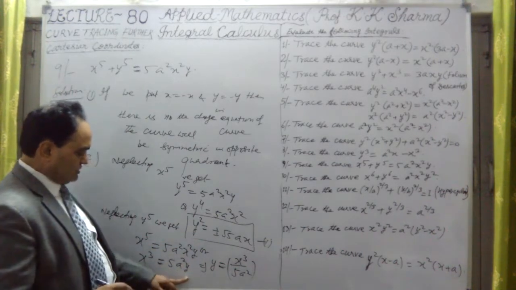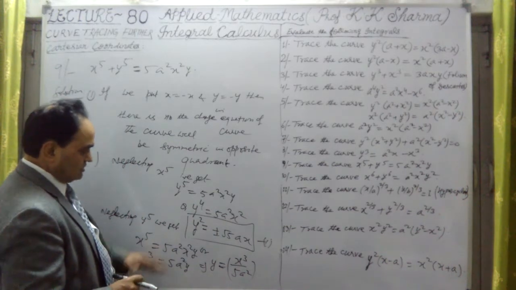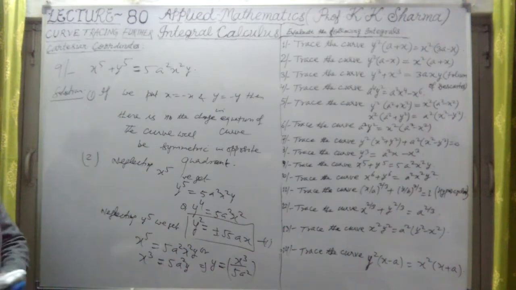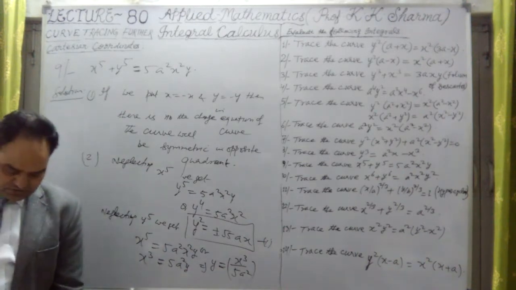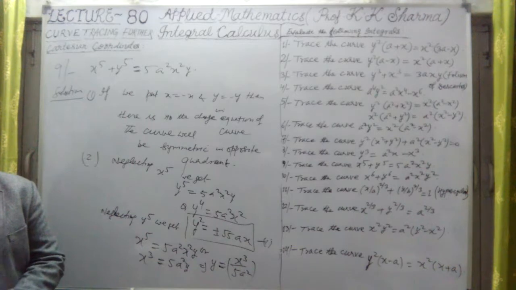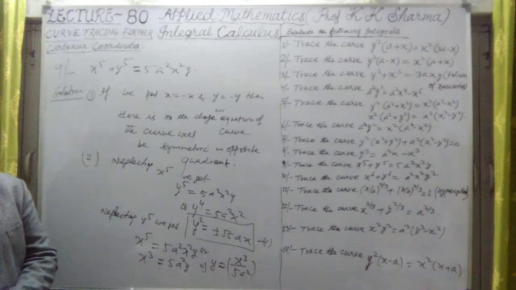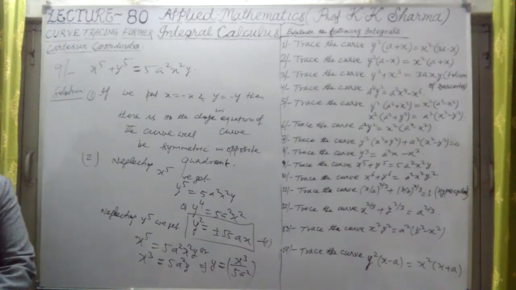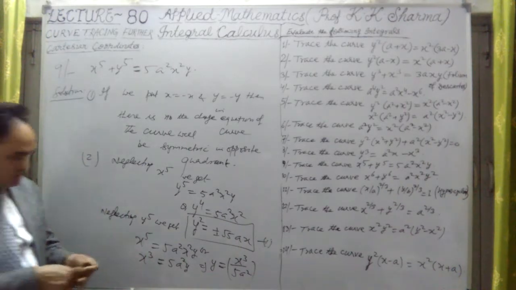So whatever values of y we substitute, we find x^3 and then we will draw that figure. So what kind of figure? Okay, next marker. Change the marker.